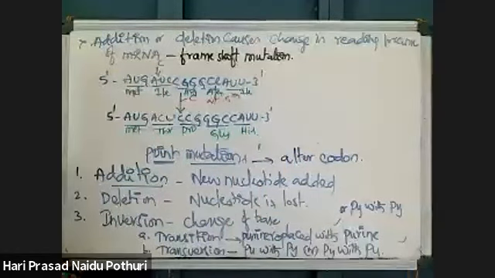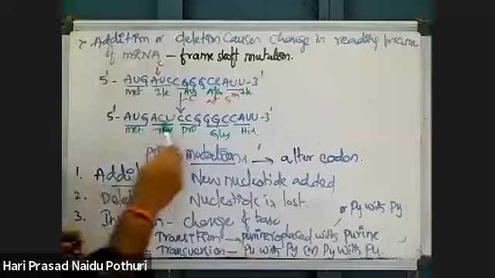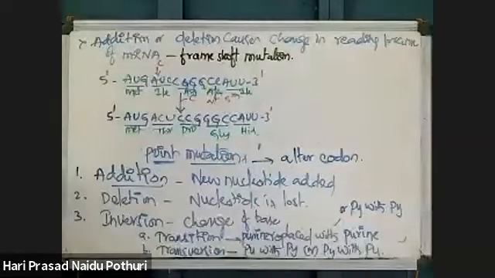See now, what happened? Due to insertion of one nucleotide, the total reading frame is changed. Okay, this is frame shift mutation, addition.